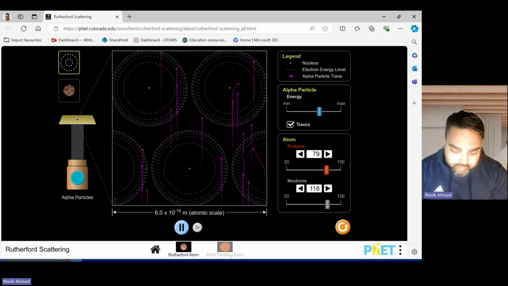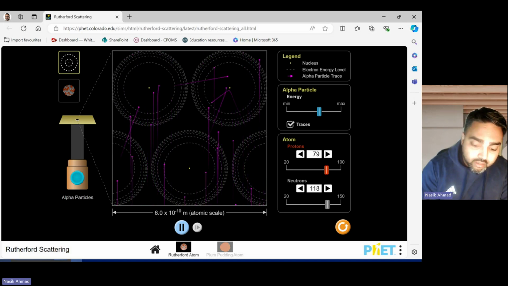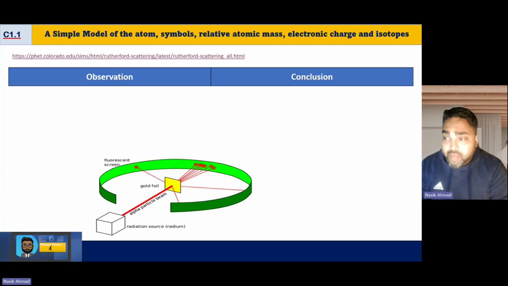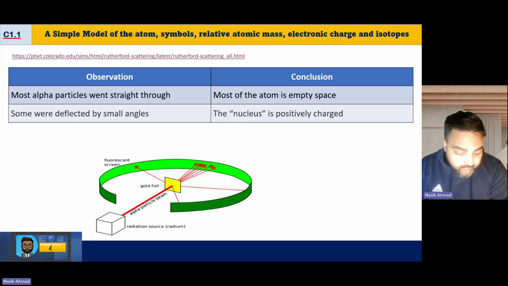So Rutherford had to rethink the model of the atom entirely, and that's what he did. He had three main observations. His first observation was that most of the alpha particles just went straight through the gold foil. So his conclusion was that most of the atom is empty space. His second observation was that some of them were deflected by small angles.